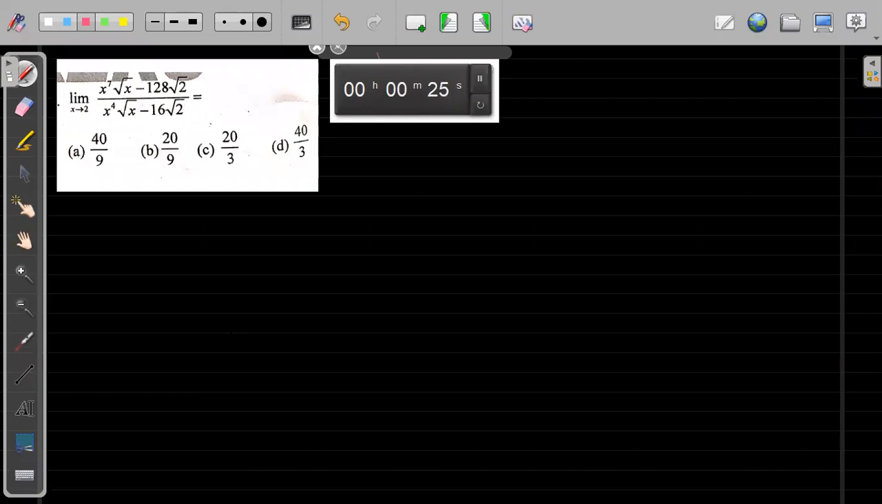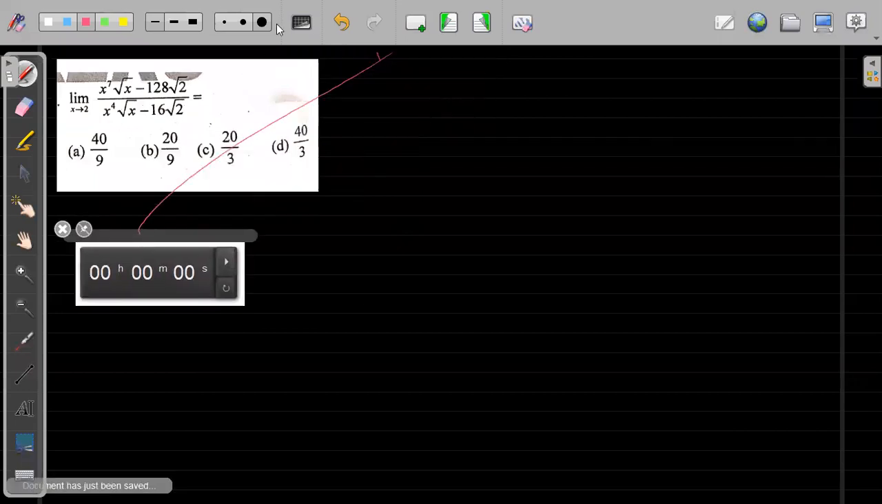20 by 3. I think Karthik, you are missing a factor 2. Just check. Somewhere you have made a mistake. I think the answer should be 40 by 3. Okay, so let's see.